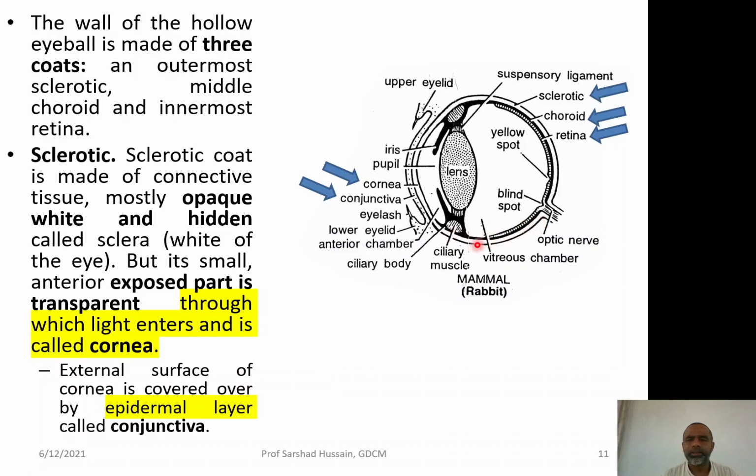It is the white of the eye, and this sclerotic region is hidden because at the anterior end this sclerotic layer forms the cornea, which is transparent, which is not opaque, but behind it, it is opaque. So, it is hidden, it remains inside the body, it is not present at the exposed surface of the eye.